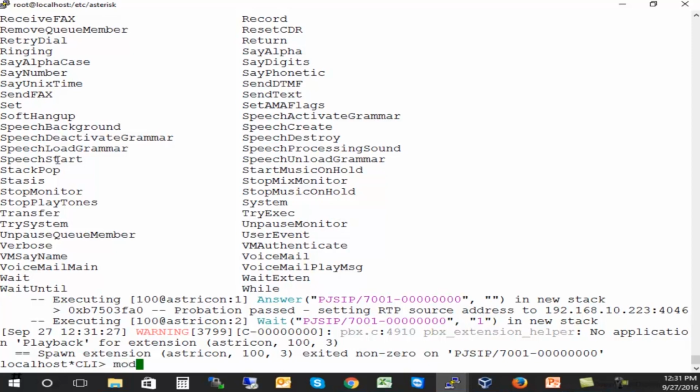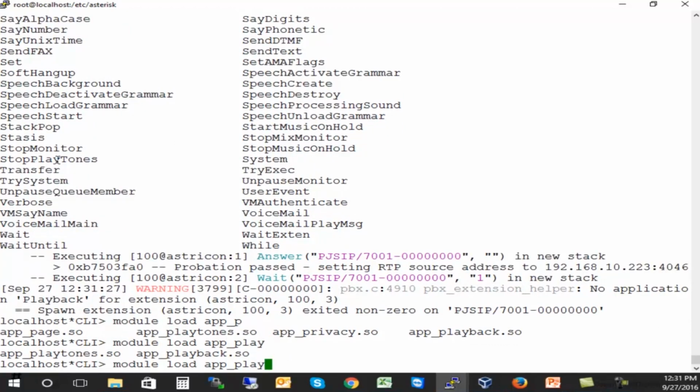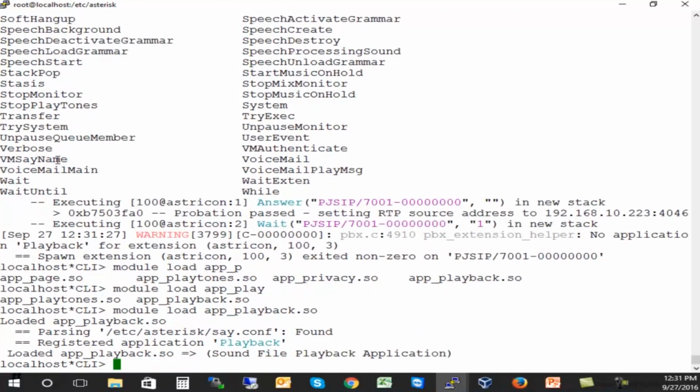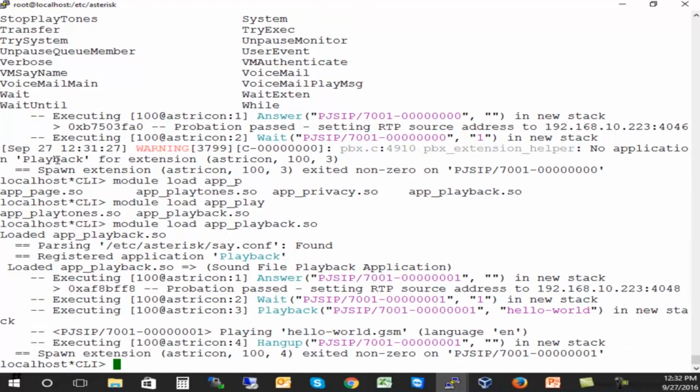Now let's load that again. We should be good to go. Hello, world. Cool. Any questions so far?